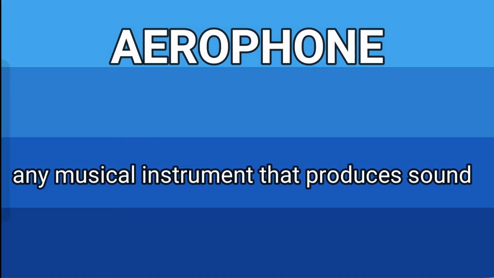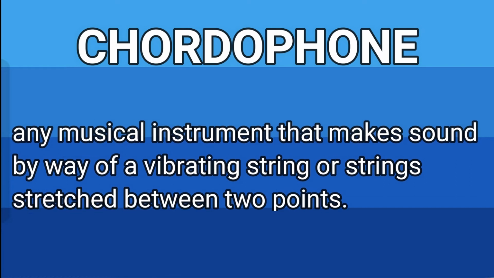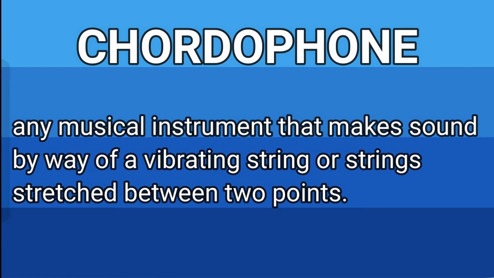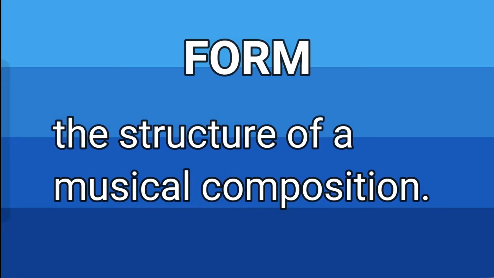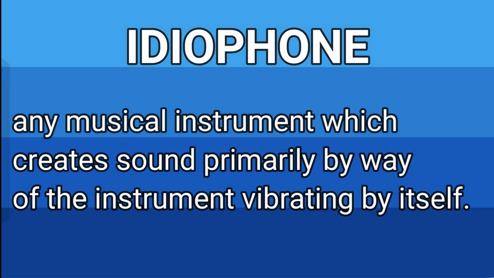Aerophone. Any musical instrument that produces sound primarily by causing a body of air to vibrate. Chordophone. Any musical instrument that makes sound by way of a vibrating string or strings stretched between 2 points. Form. The structure of a musical composition. Idiophone. Any musical instrument which creates sound primarily by way of the instrument vibrating by itself.